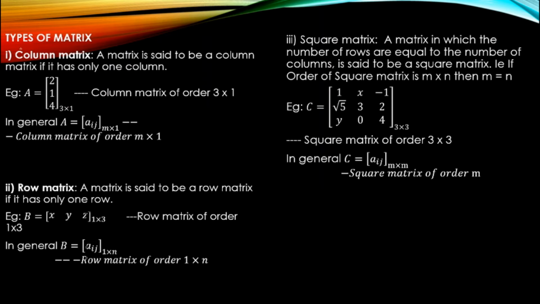Next we are going to learn different types of matrix. What are the different types of matrix? Column matrix, row matrix, square matrix, diagonal matrix, scalar matrix, zero matrix. For a column matrix, we have only one column. That is, a matrix is said to be a column matrix if it has only one column. See how it looks. So always the value of j will be 1.